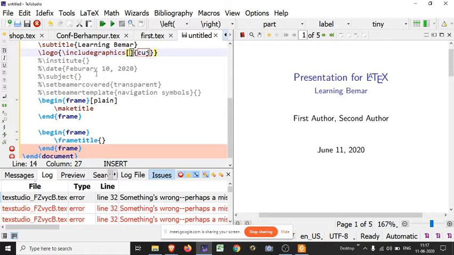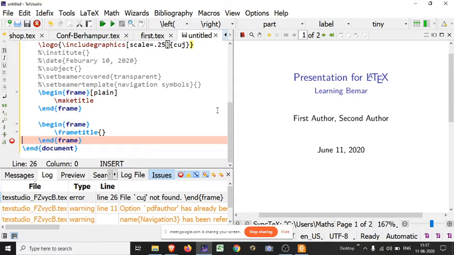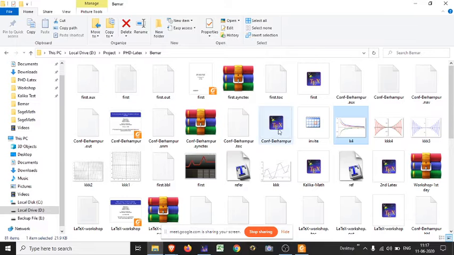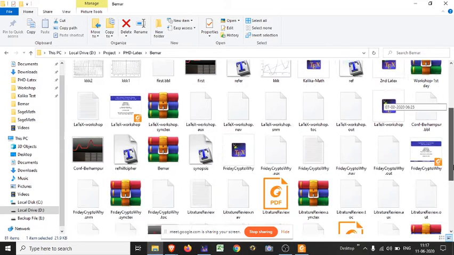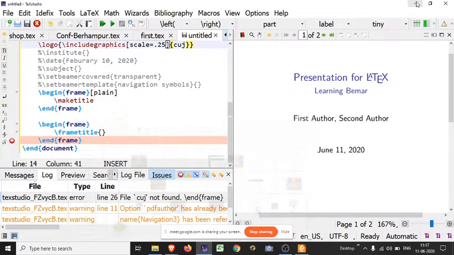Suppose I want to use a scale equal to point something 25. Okay. There is "Shivj not found". Maybe there is an error. I have to check whether this file is in this folder or not. I will test these things later. Suppose you are getting this error, check here what type of error will appear. Here it is writing that Shivj is not found, which means this file is missing.